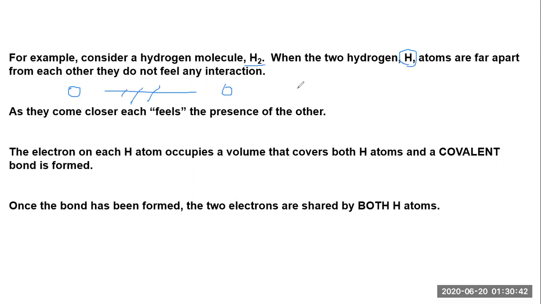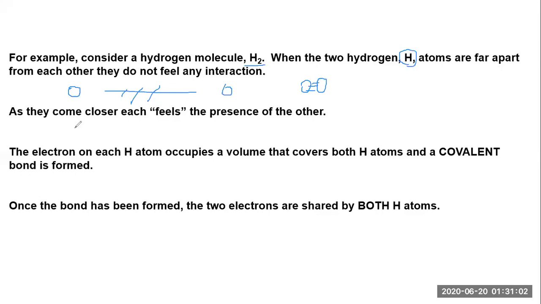But whenever the hydrogen atoms are close enough, there is a formation of bonding. So this reveals that a strong electrostatic interaction happens only when two atoms are close enough.